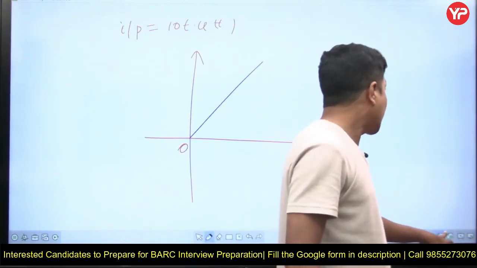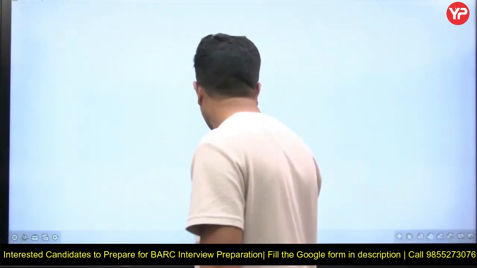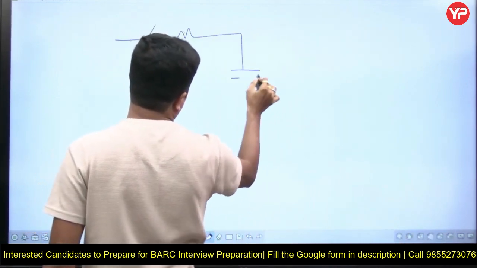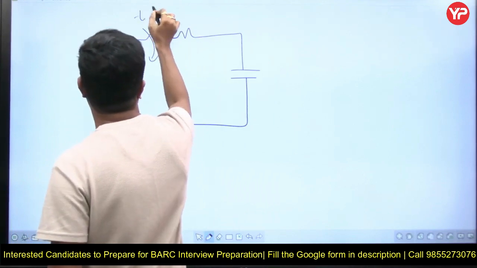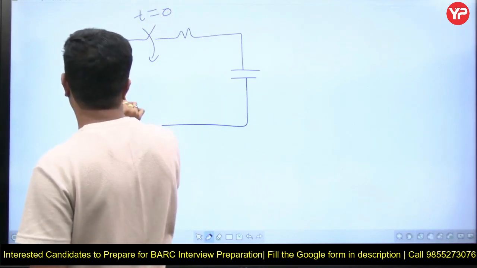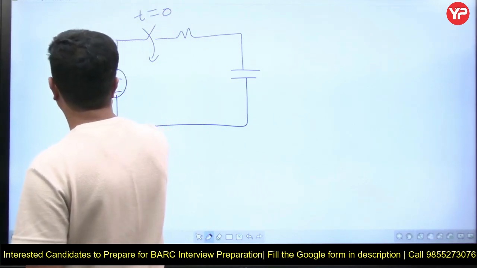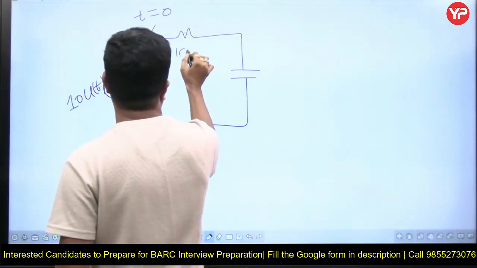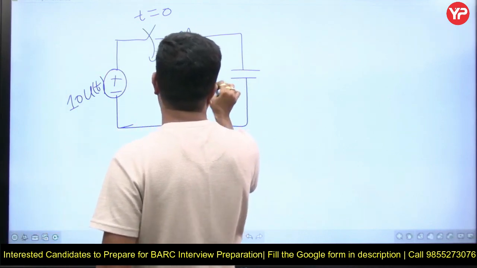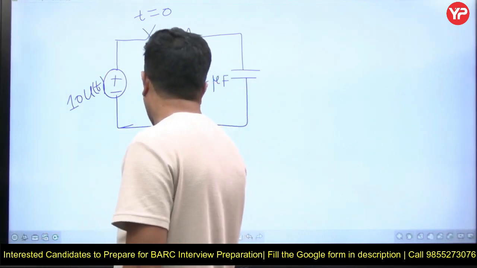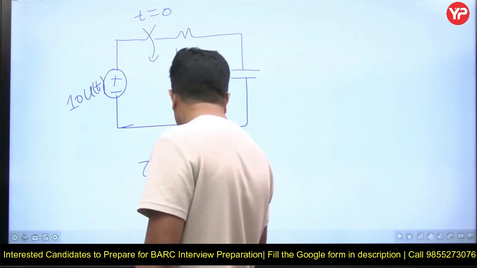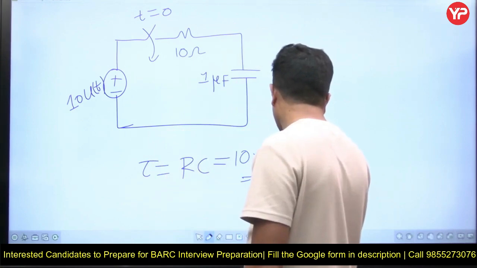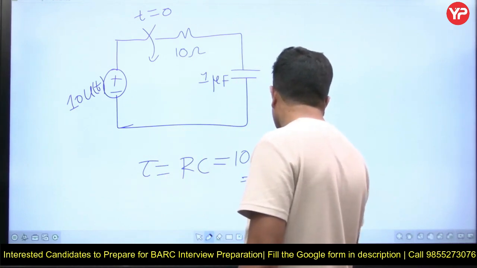Right now, immediately see, we take an example of an RC circuit. This is the RC circuit. Now the switch is closed at t equal to 0, and the circuit is under operation. This is 10 into u of t as the input, and suppose R is 10 ohm, C is 1 microfarad, and the time constant tau is equal to R into C. That is equal to 10 into 1 microfarad, that is 10 microseconds.